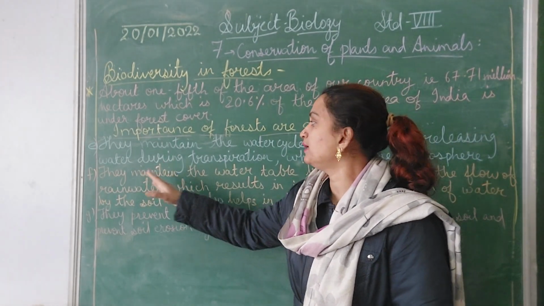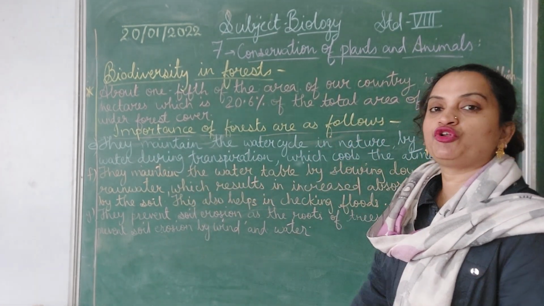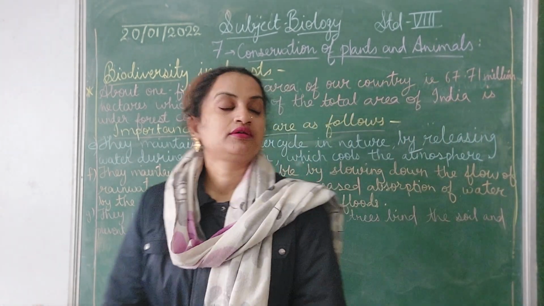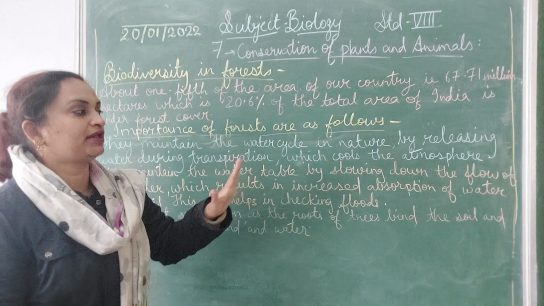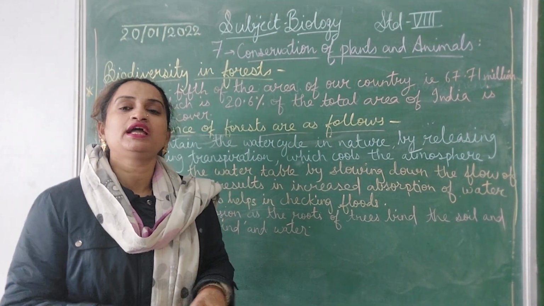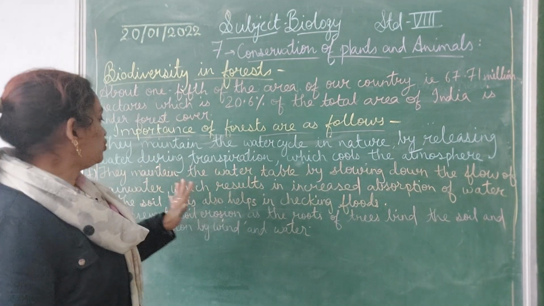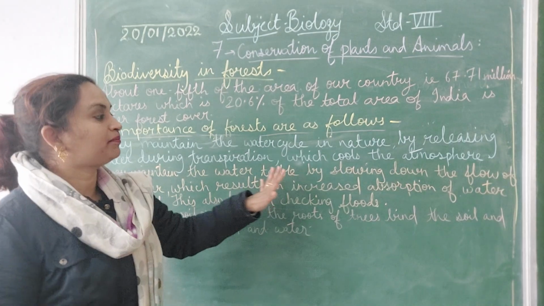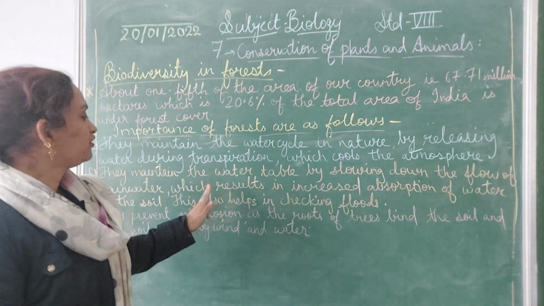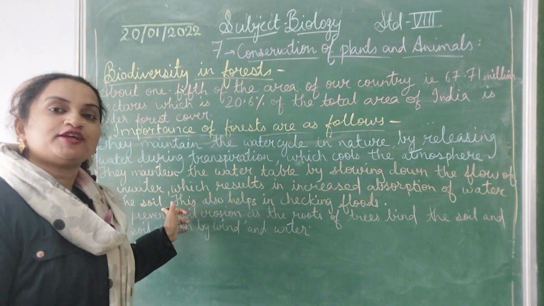And they, the forest, maintain the water table by slowing down the flow of rainwater. Water table, everyone knows what is the water table? The amount of water in the water sources. So they maintain the water table by slowing down the flow of rainwater, which results in increased absorption of water by the soil.